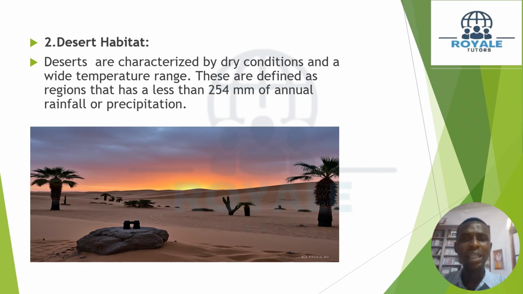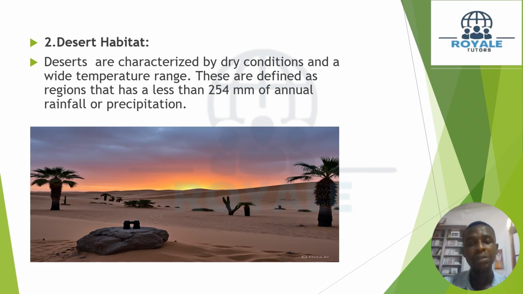Have you ever been in the desert before? I'm sure you should have heard about a desert. Most of the time, a desert is usually characterized by dry conditions and a wide temperature range. So we can define this region as a place that gets less than about 254 millimeters of annual rainfall or precipitation. So rain hardly falls in the desert.